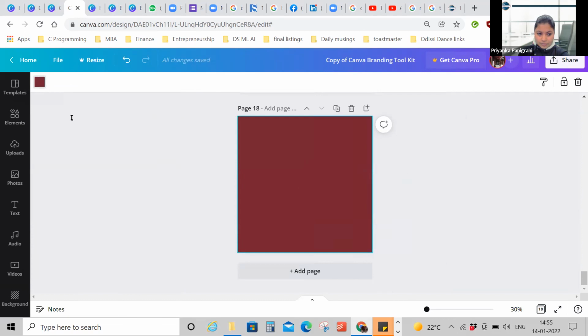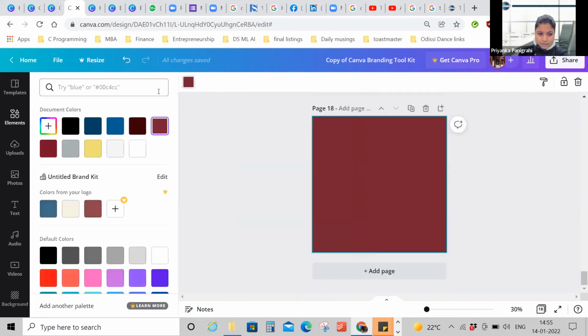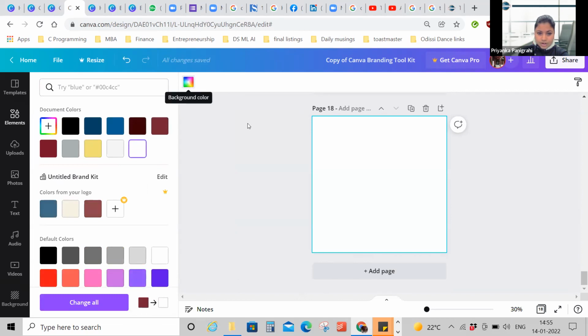For now, for the benefit of all, I'll keep it clean. I'll keep it white. See, when I've kept it white, when there is no color, the color selection of this page has become no selection, as if there is no color on this page. Now to create content, the basic things that you require are shapes, a line or a circle or a triangle.